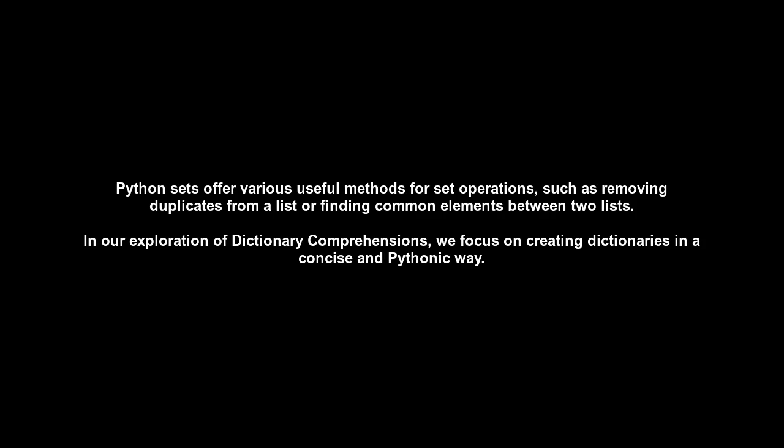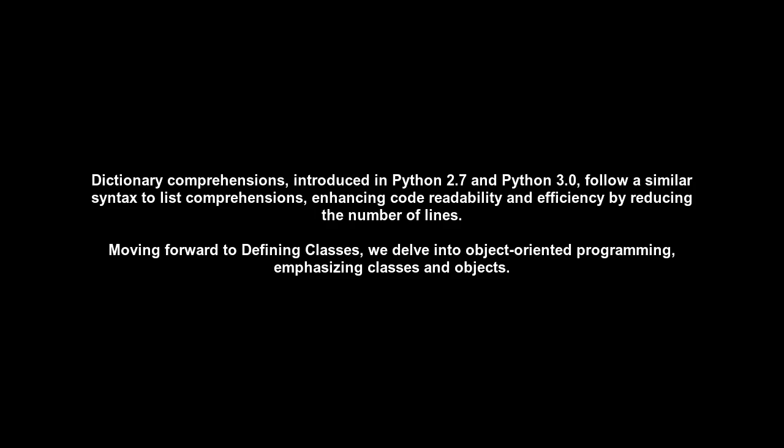Moving forward to defining classes, we delve into object-oriented programming, emphasizing classes and objects. Understanding how to define classes is fundamental for structuring code effectively, leading to robust and scalable Python applications. Attributes and methods are essential components in defining the state and behavior of objects in Python programming. Mastering attributes and methods is crucial for creating reusable and well-organized code, enabling effective coding practices and the development of